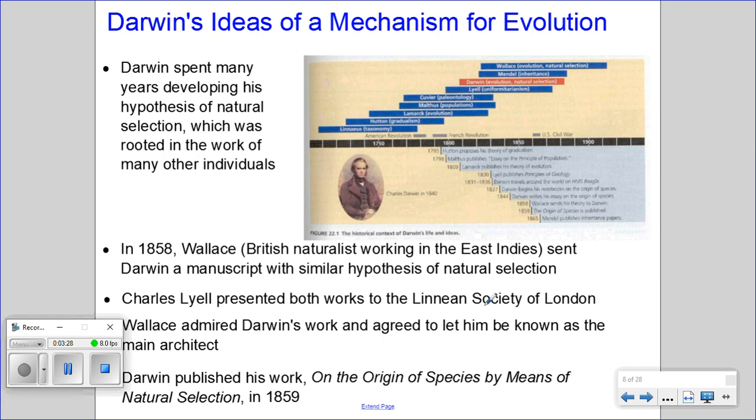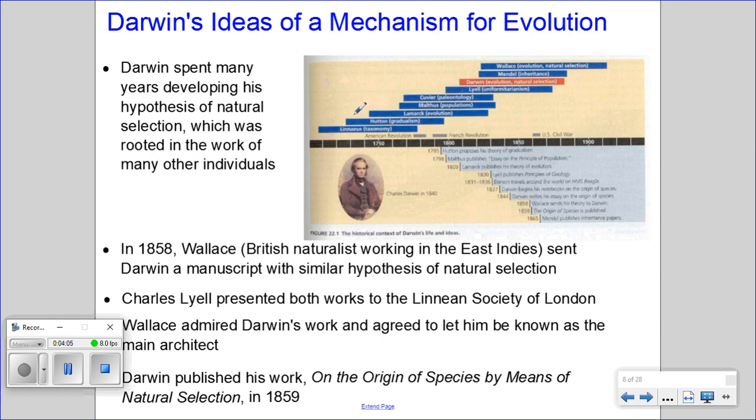So after returning from this voyage around the world, Darwin spent about 20 years or so developing his hypothesis of natural selection, which was rooted in the work of many other individuals. This diagram shows a timeline for when Darwin lived and did his work, and the work that his work was based on as well.